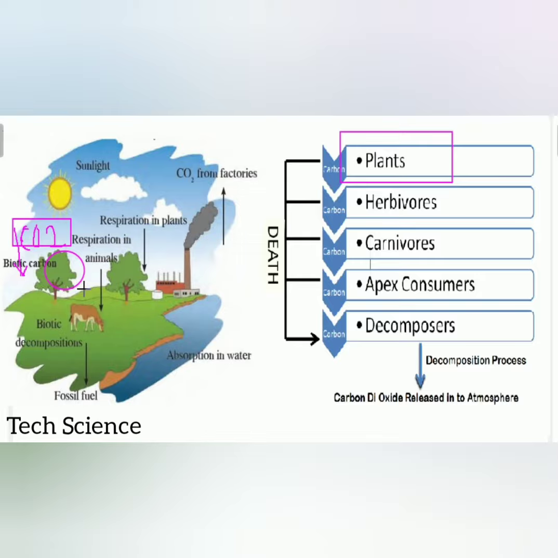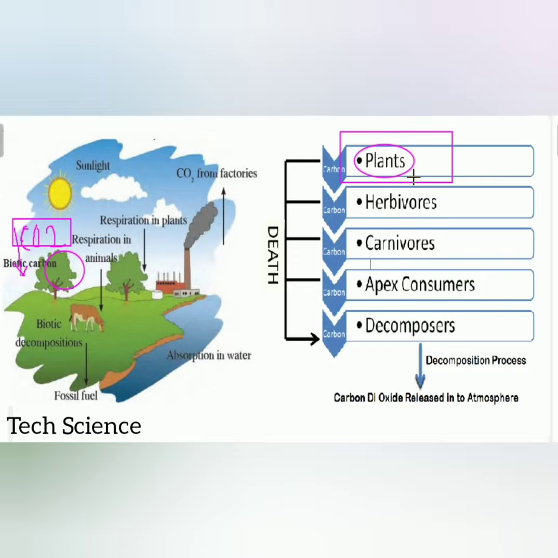Why? Carbon dioxide is released into the atmosphere through abiotic processes like burning of fossil fuel, wood, forest fire, volcanic activity, etc. And this carbon dioxide would be in excess if there were no plants. The plant absorbs the CO2 and simultaneously releases oxygen through photosynthesis, and that's why the plant maintains the equilibrium in nature regarding the proportion of carbon dioxide and oxygen. That's why the plant is the main important source.